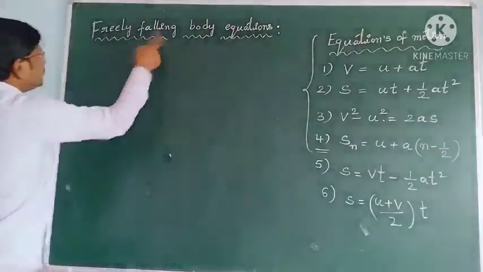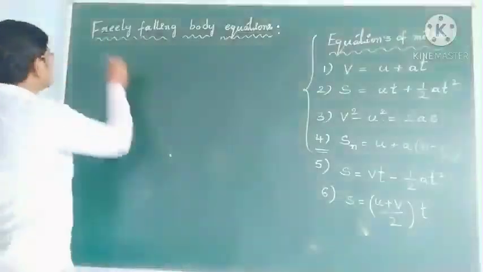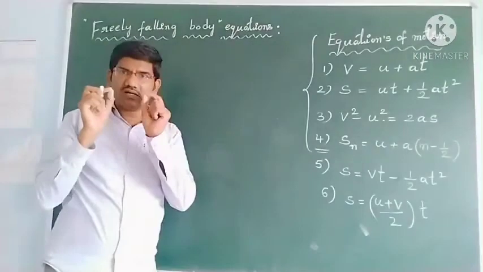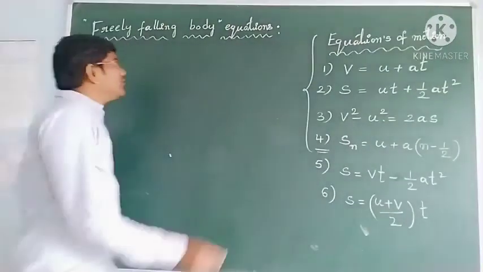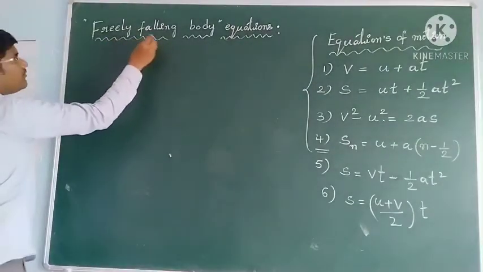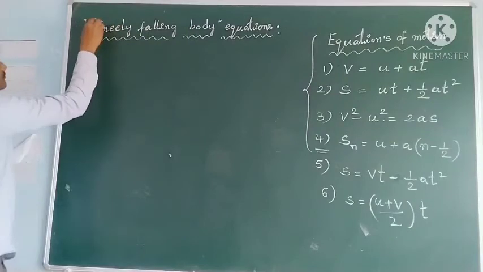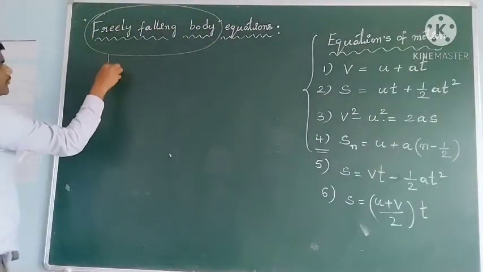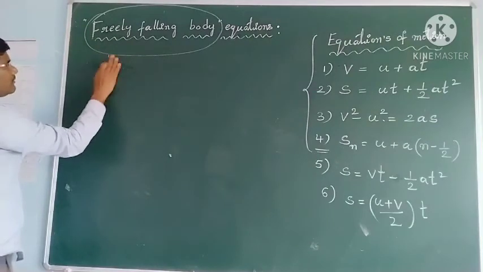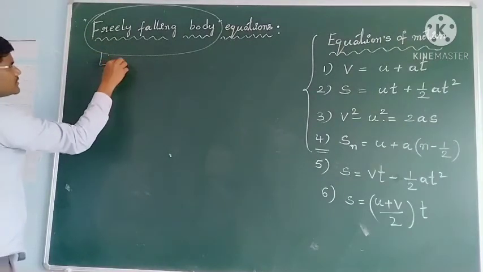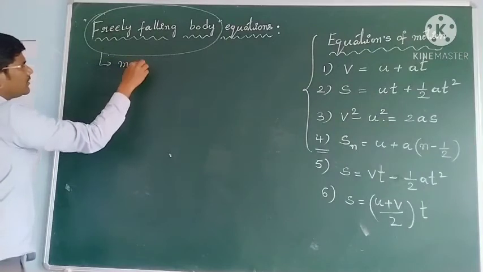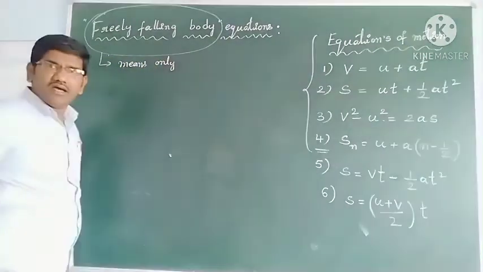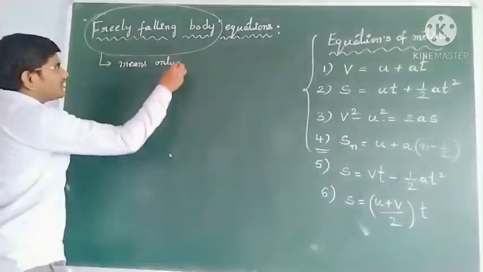Okay, free fall object. When do we say an object is a freely falling body? Freely falling body means only the earth's attractive force is acting on it.